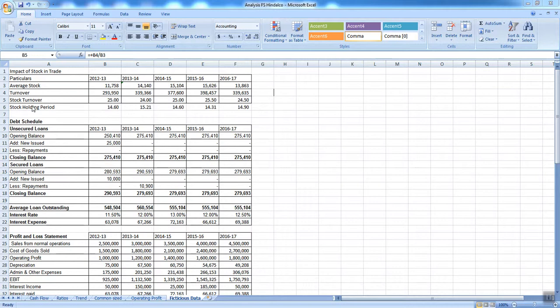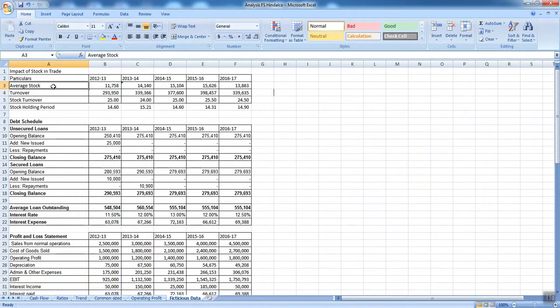What was the stock turnover ratio once more? The stock turnover ratio was turnover divided by average stock. What did this represent? The stock turnover ratio represented how many times my average stock covers my turnover. This means in this case, in the year 2012-13, 25 times I have my stock, then I can get my sales.